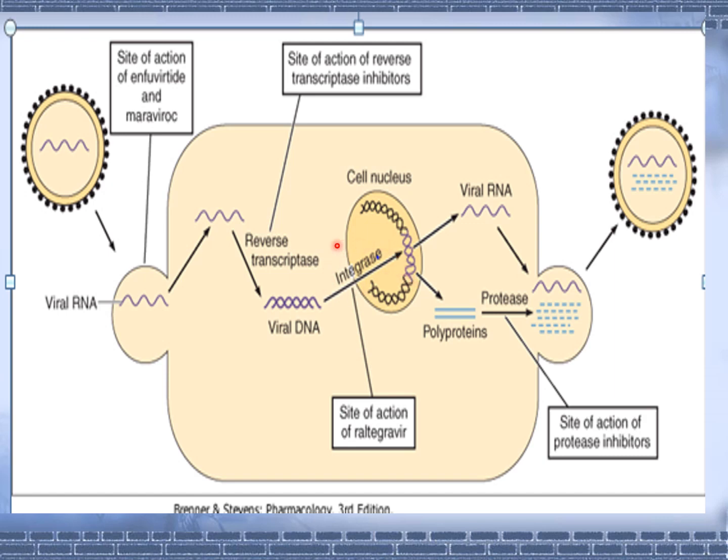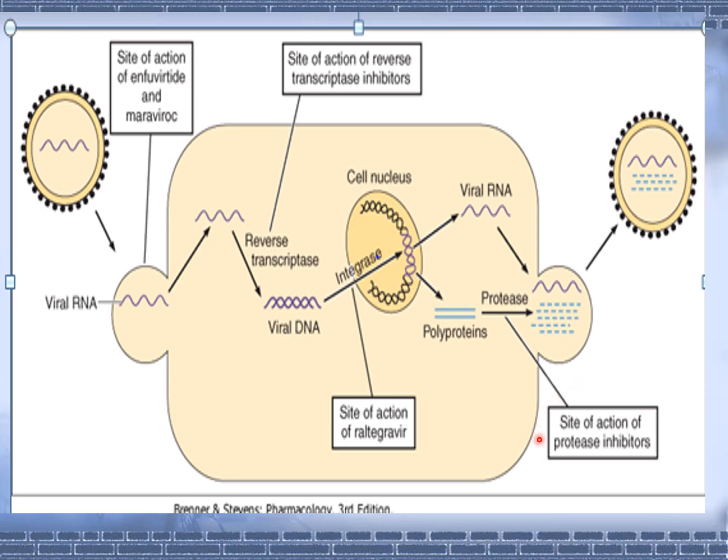So two enzymes: reverse transcriptase at this stage, then integrase at this stage. And then finally there is the release of the viral RNA and the polyproteins, and with the help of the enzyme protease, the new viral particle buds off.